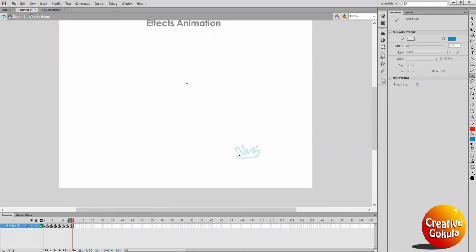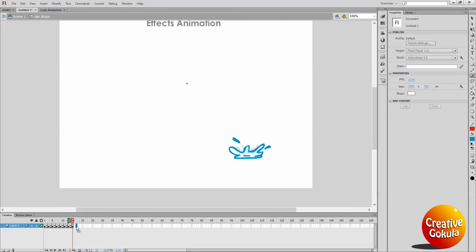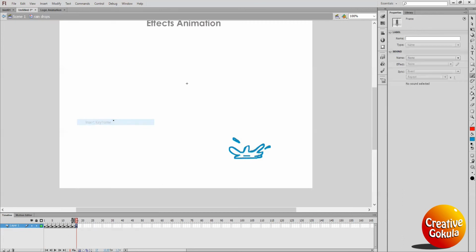I will extend this water splash. See, I will make it a little bigger, just following the ground, and these water drops become bigger here, and one more will appear here or somewhere, maybe here. Okay. The next, insert keyframe.